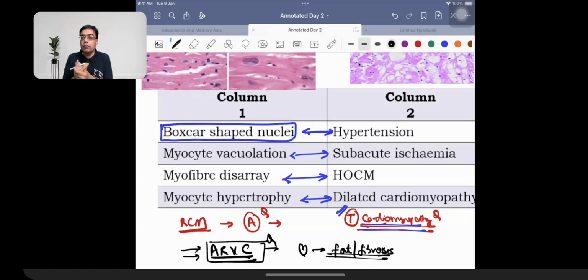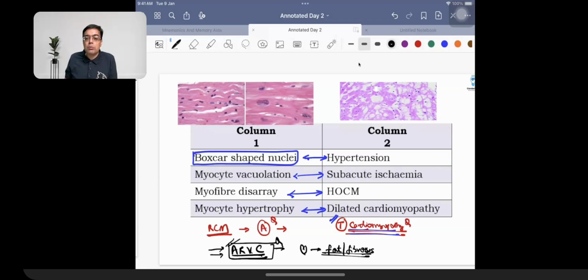So on autopsy, if you're having a banana-like heart, and the presence of asymmetrical left ventricular hypertrophy, then you're going to be talking about something like HOCM. If the question talks about a patient in which the biopsy showed more deposition of fat and more deposition of fibrous tissue, which replaced the cardiac fibers, then we are thinking in terms of something like ARVC. Right? So that is what you just need to remember.